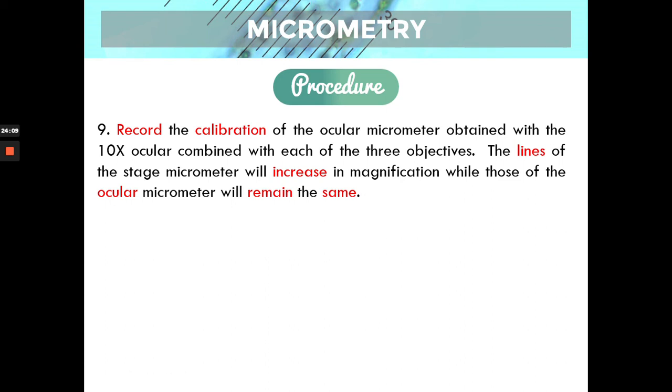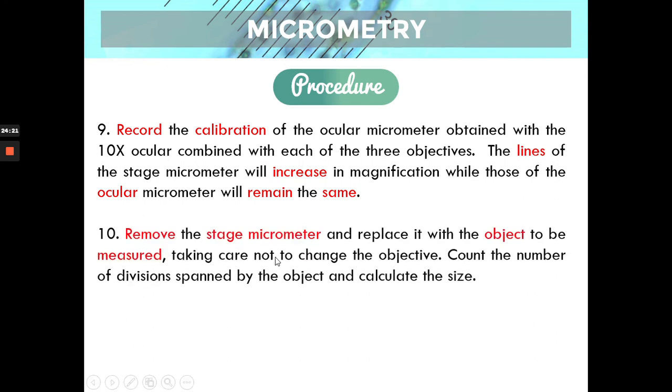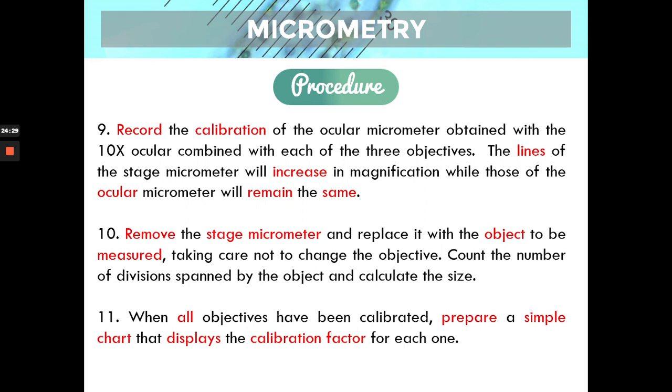Because you increase the magnification, the stage micrometer becomes much bigger, or much closer. And of course, we then remove the stage micrometer once we have calibrated our ocular micrometer. Then we put the parasite or the organism that we want to measure, and we measure it using the objective. As mentioned, each objective has its own calibration.